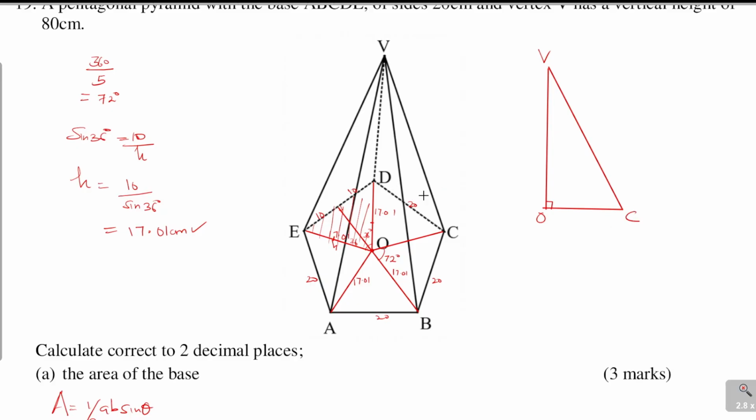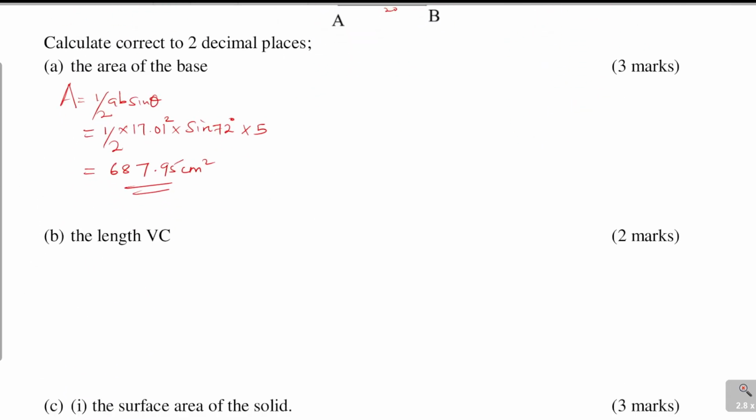So I can use that, whereby we are given the height is 80 centimeters, and then we have OC. We got this radius as 17.01. So we simply use Pythagoras theorem to get VC. So 80 squared plus 17.01 squared, you get the square root of that. So VC, you simply use Pythagoras theorem: 80 squared plus 17.01 squared, and this will give the square root of